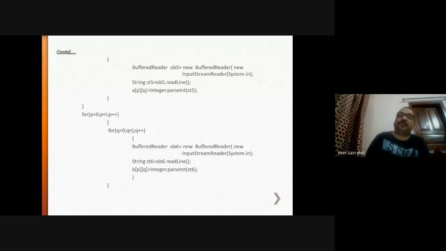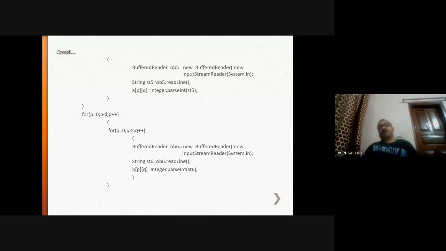For p is equal to 0, q is 1, in [0][1] the value will be entered. If p is equal to 0, q is 2, then in [0][2] the value will be entered. So both loops will continue to execute until the condition is satisfied, and you will enter all the values into array A. Right?